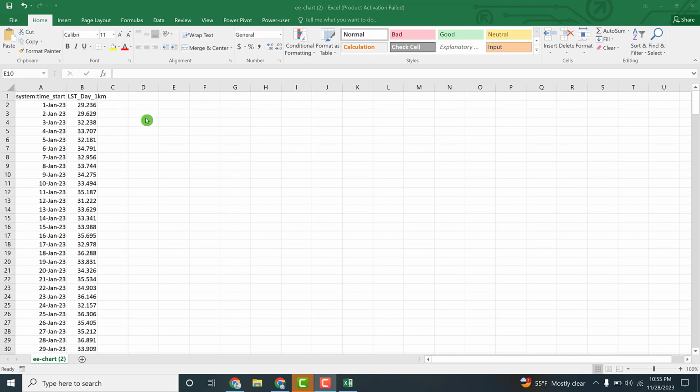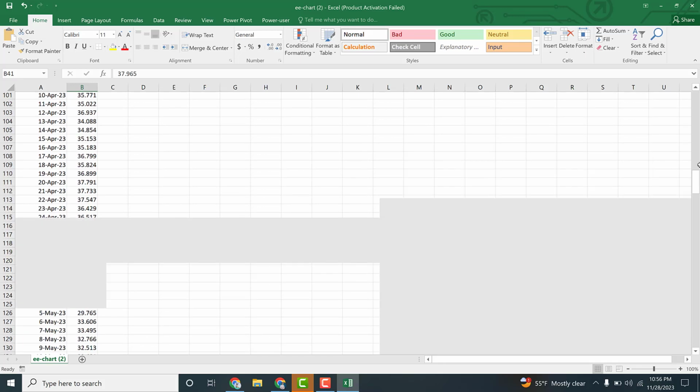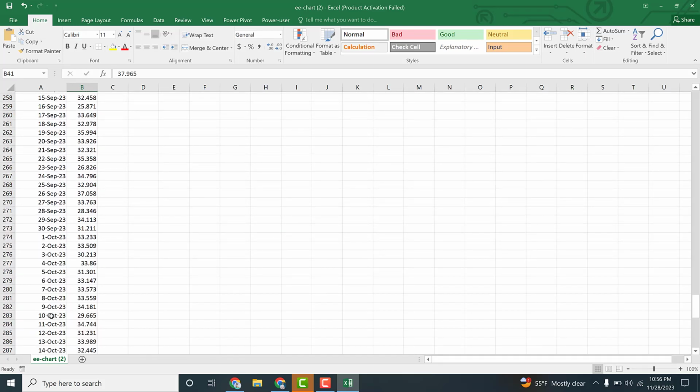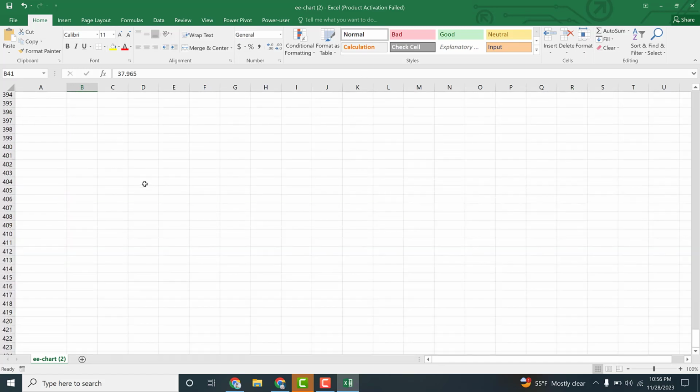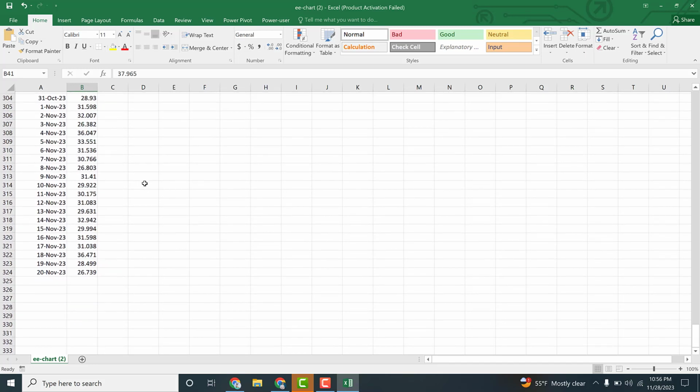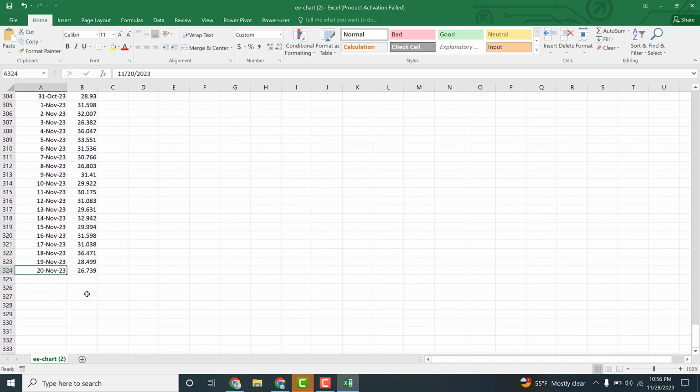The land surface temperature of January 1, 2023 was 29.236 degrees centigrade, and it goes to the end, up to November 2023, where the land surface temperature was 26.739.